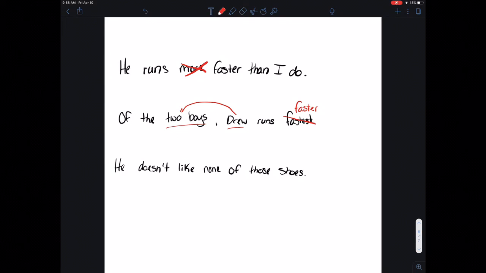All right, he doesn't like none of those shoes. Here we have a double negative. So you need to take none and you need to change it to any. He doesn't like any of those shoes.